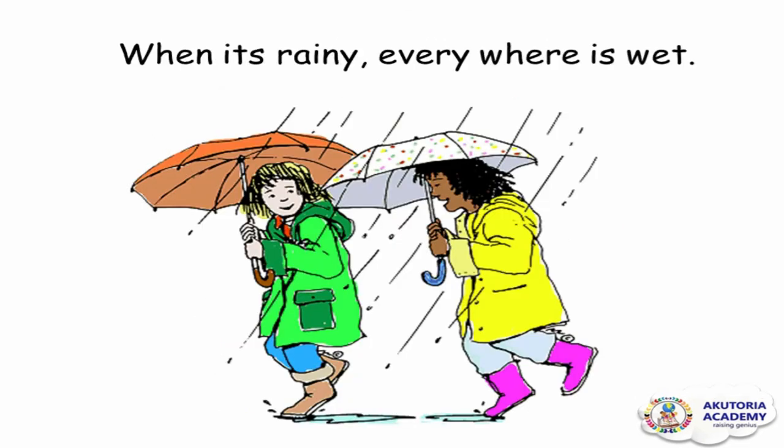When it's rainy, everywhere is wet. Now look at this picture. You can see the ground is wet. These women, they are running home because their umbrellas are wet and the rain is also touching their raincoats. They are hurrying up to get to the house. Their shoes are wet because the weather is rainy.